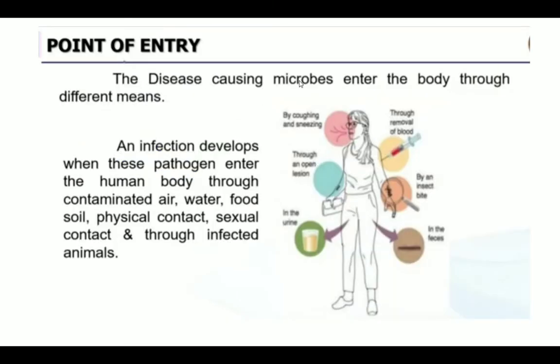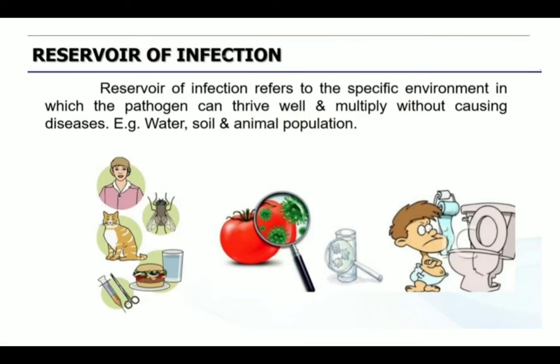The disease causing microbes enter the body through different means. An infection develops when these pathogens enter the human body through contaminated air, water, food, soil, or physical touch or sexual contact, or through the infection of the animals. So these are the ways the disease enters into our body. It may be through air, water, food, soil, etc. That is point of entry.